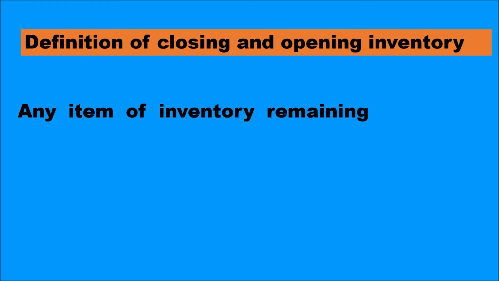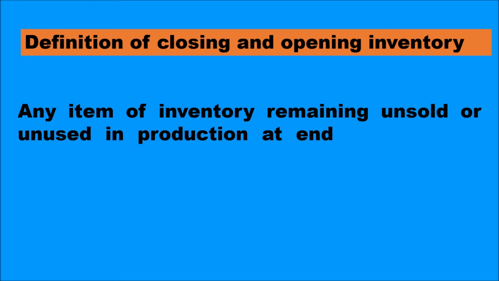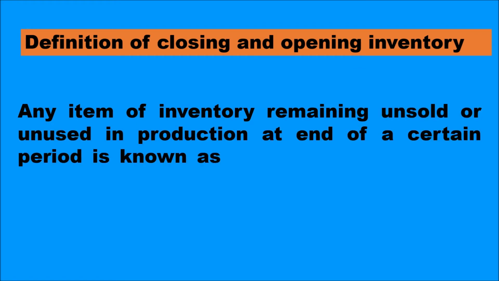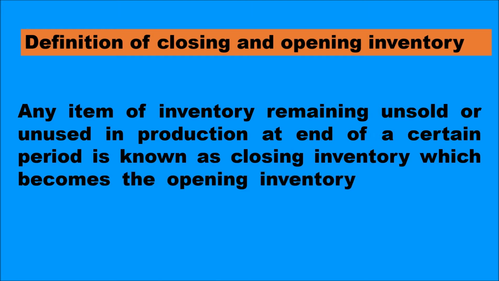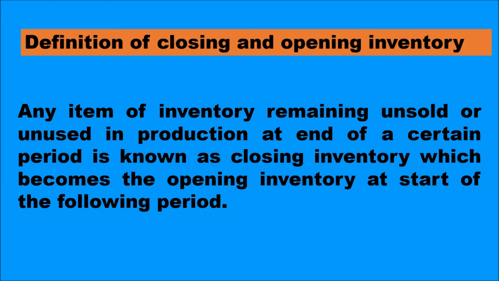That leads us to the definition of closing and opening inventory. Any item of inventory remaining unsold or unused in production at the end of a certain period is known as closing inventory, which becomes the opening inventory at the start of the following period. Just what I said earlier.